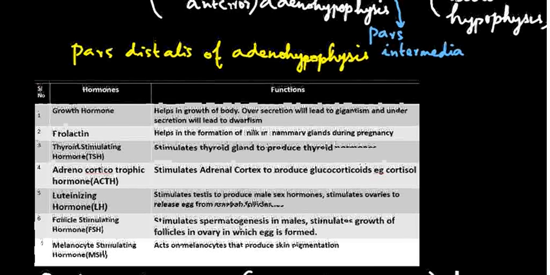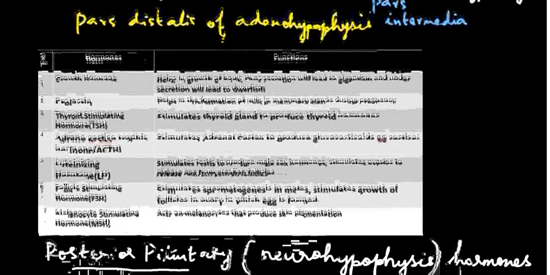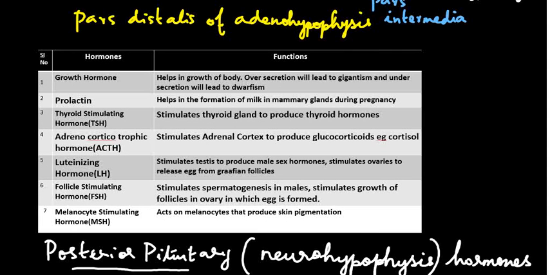First is the growth hormone. Growth hormone helps in the growth of the body, but if it is over secreted, it will lead to gigantism. And if it is under secreted, it will lead to dwarfism.